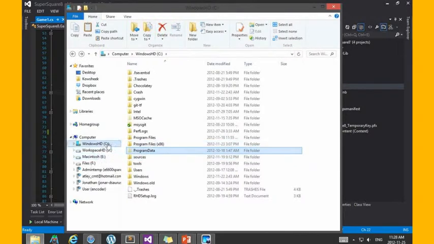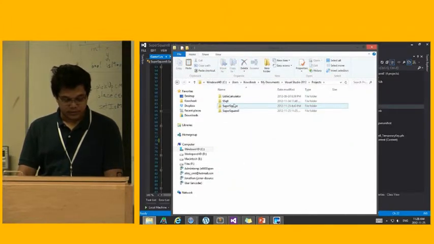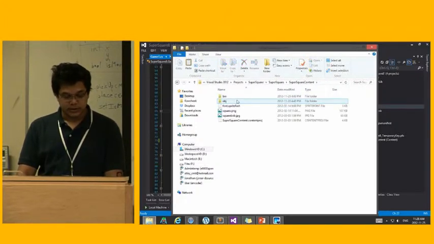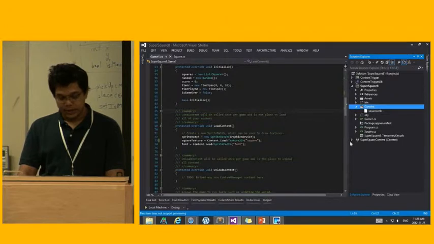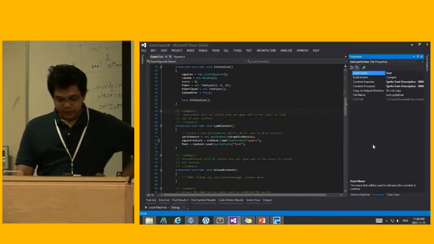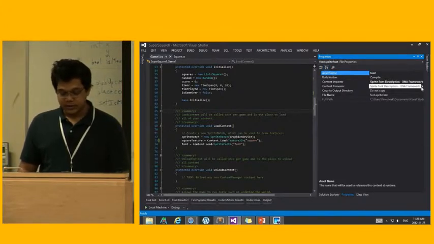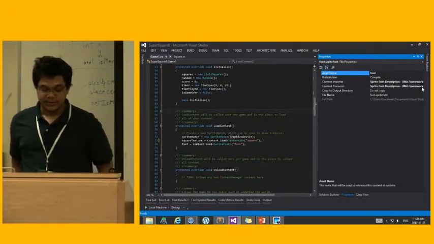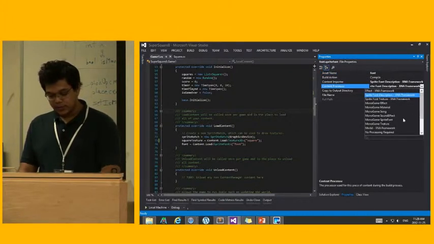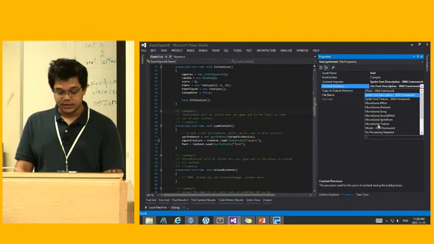If I go over to where I stored my project, just doing 2012 project. This was in Super Square content, and font. See, now I'm not going to copy it here. I'm going to copy it to this folder here because that's what builds my content. Also, an interesting thing here, further to the XNA framework processors, this is what we installed when we installed the XNA SDK for Windows Phone SDK for 7.1, is these MonoGame specific processors, which is great. That means they have built everything that XNA had in terms of processors.